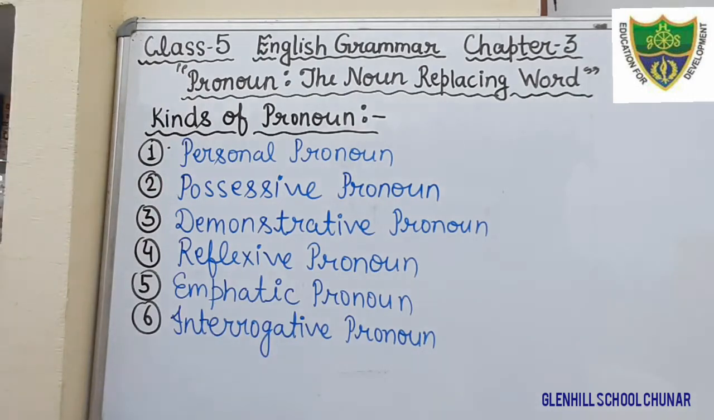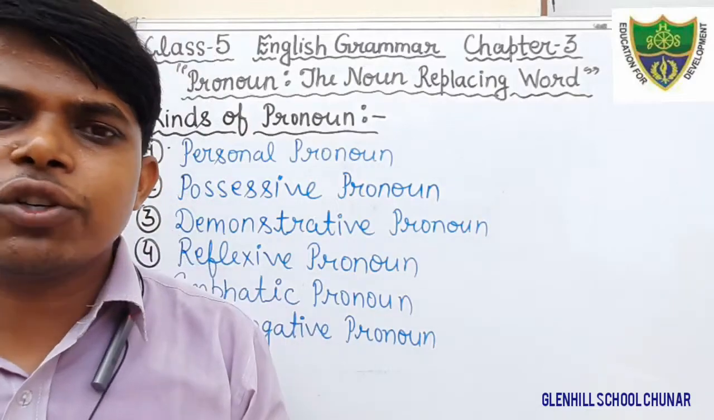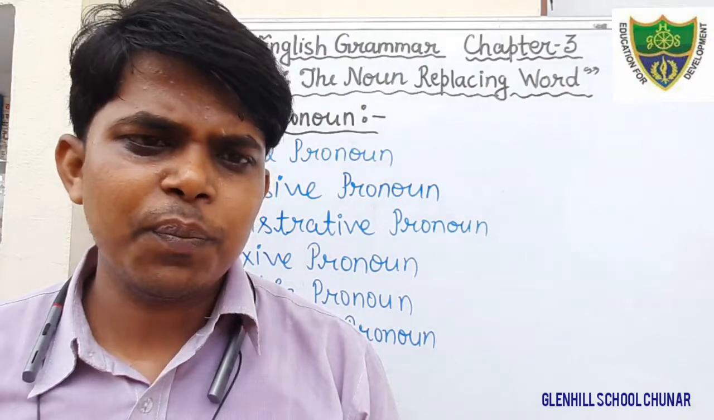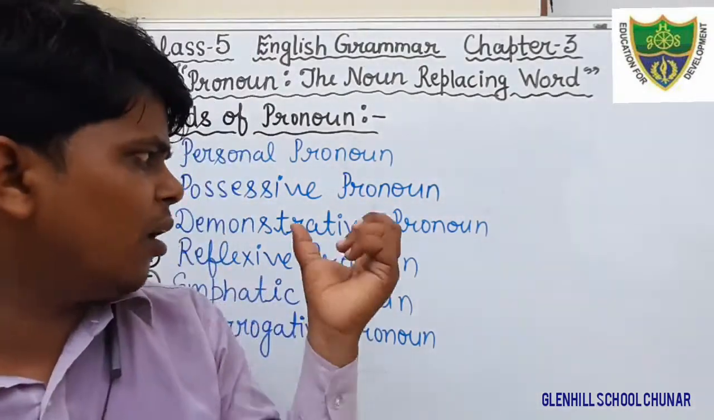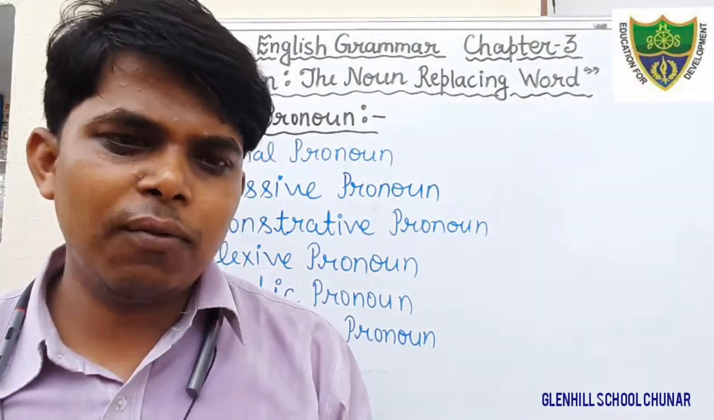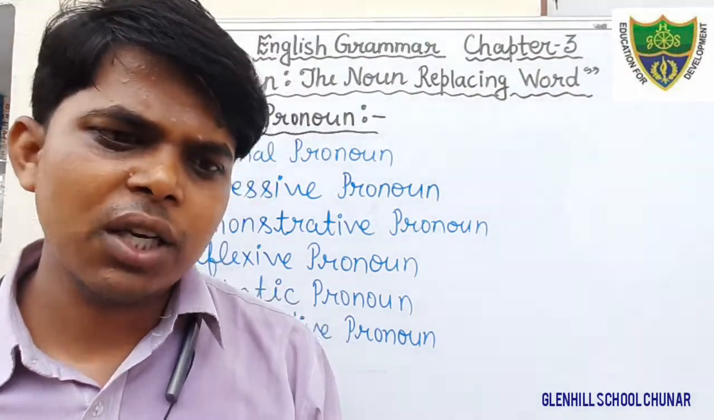Okay, students, just see here. Just write down in your notebook also. First, personal pronoun. Second, possessive pronoun. Third, demonstrative pronoun. Fourth, reflexive pronoun. Fifth, emphatic pronoun. And sixth is interrogative pronoun. These 6 kinds of pronoun are given in your book. Although there are so many kinds of pronoun, you will write up to this. Just write it.